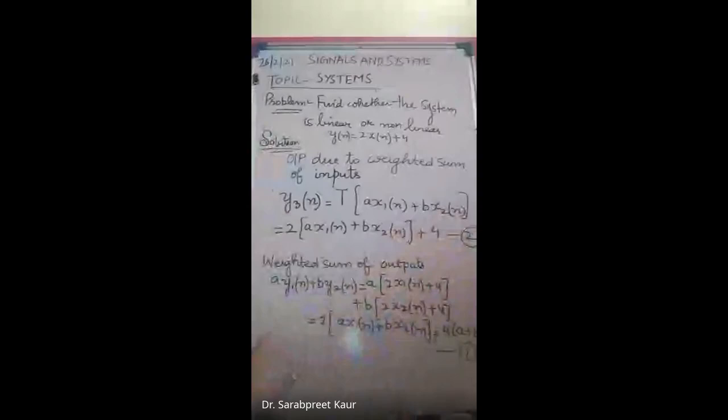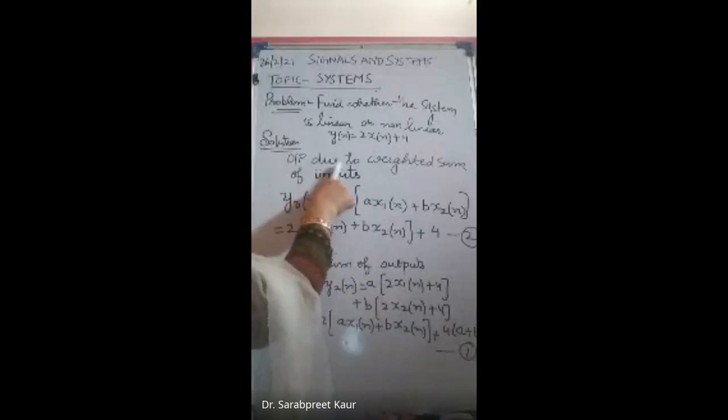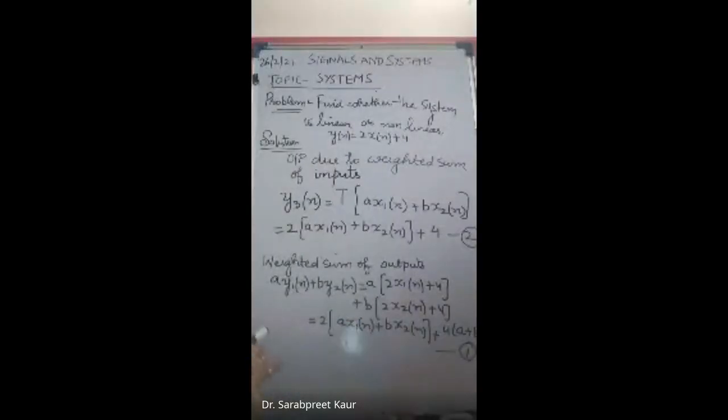Now, the weighted sum of outputs is not equal to the output due to weighted sum of inputs. Means our system is not satisfying the superposition principle. Therefore, this system is non-linear. If 1 is not equal to 2 in any of your questions, then your system is non-linear.